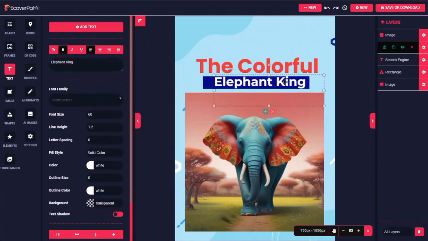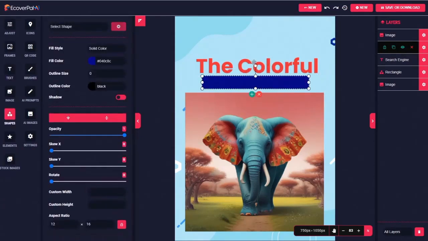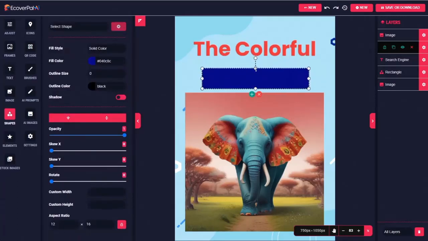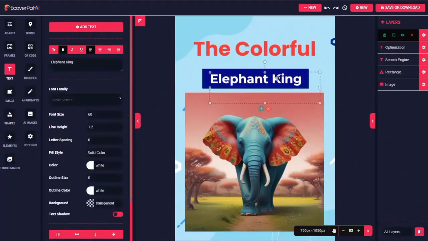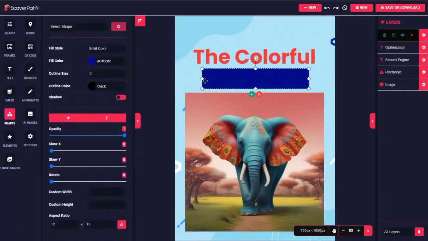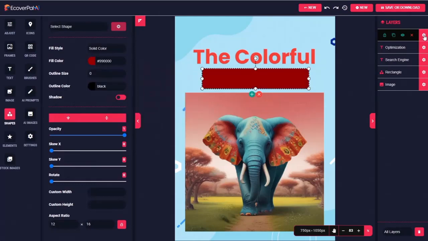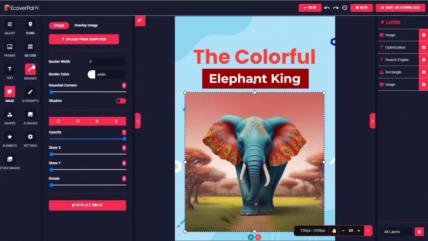We'll make that a little bigger too. And while we're at it, let's make that rectangle bigger. And let's make that rectangle a different color. And of course, you can use the text tool to insert your name as the author, just like I showed on one of those other examples.